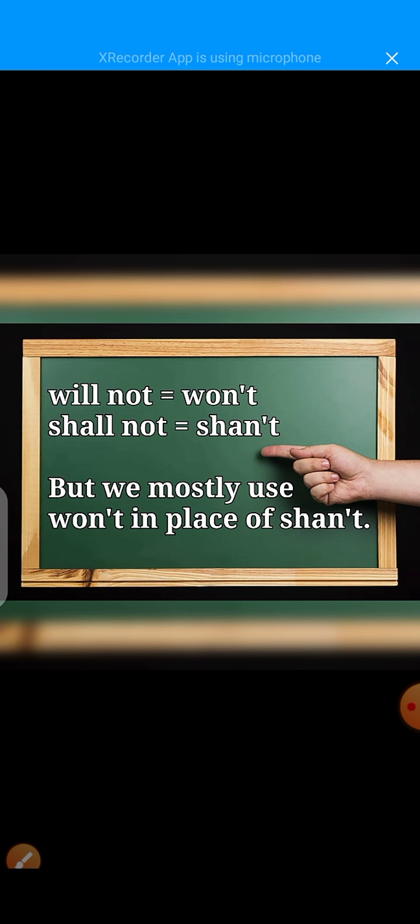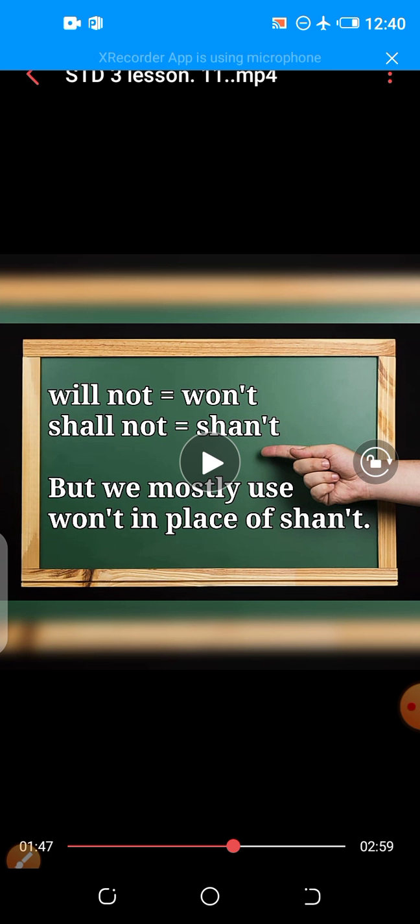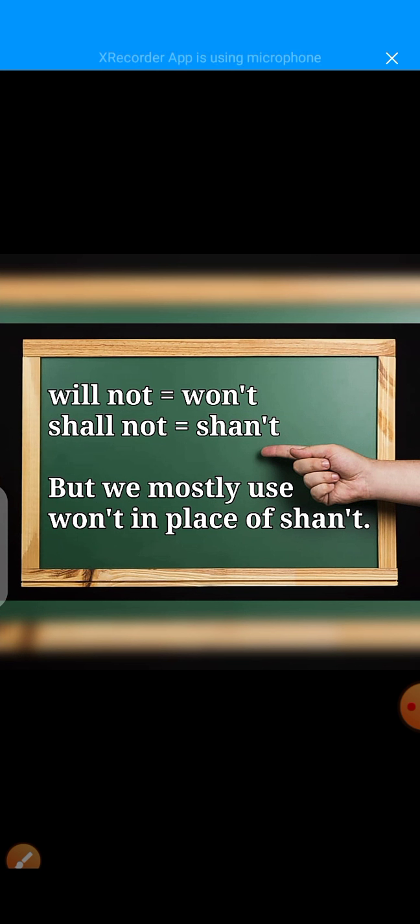But before the examples, dear students, here are some short forms. Try to understand these short forms. Will not becomes won't, and shall not becomes shan't. But we mostly use won't in place of shan't.